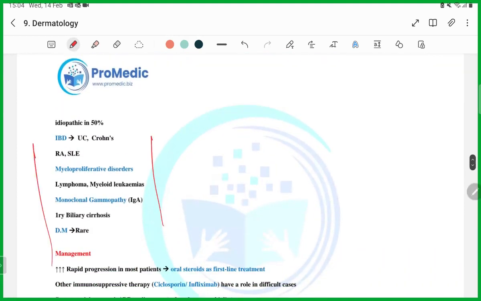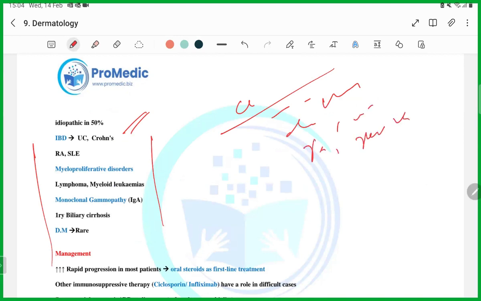all of these conditions. They will tell you a patient has Crohn's. They will not tell you Crohn's disease. They will give you the symptom: the patient has multiple episodes of loose stools, along with that the patient has a rash with red bluish border on the lower limb. What is the diagnosis? SLE, lymphoma, monoclonal gammopathy, diabetes.